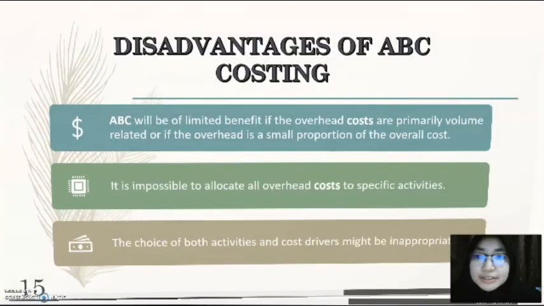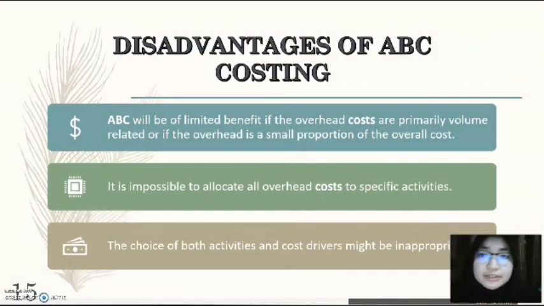So the disadvantages of using ABC costing are, first, ABC will be of limited benefit if the overhead costs are primarily volume related or if the overhead is a small proportion of the overall cost. Secondly, it is impossible to allocate all overhead costs to specific activities. And thirdly, the choice of both activities and cost drivers might be inappropriate. It is all because the activity-based costing system uses multiple cost drivers and overhead rates, which is more complicated and more costly to use, and also much more detailed and complex than standard cost accounting.